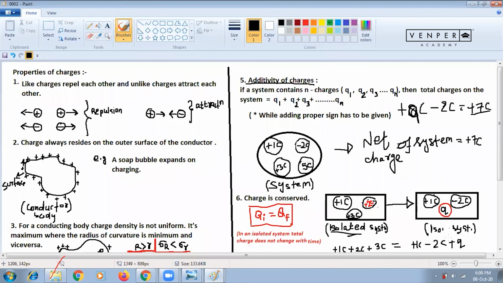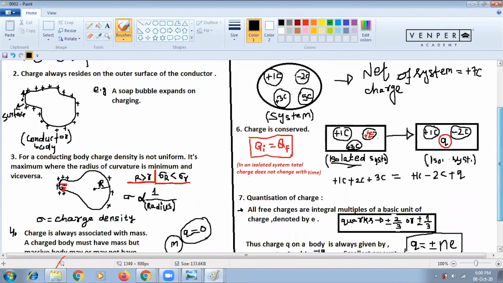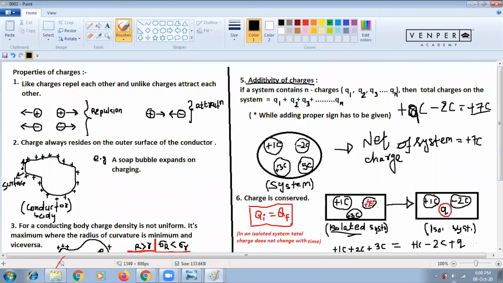That's all for today. Please complete writing additivity of charges. Next class we'll understand conservation of charge and quantization of charge, which are very important properties. These two are important properties. After completing that, we can do some numericals based on this.